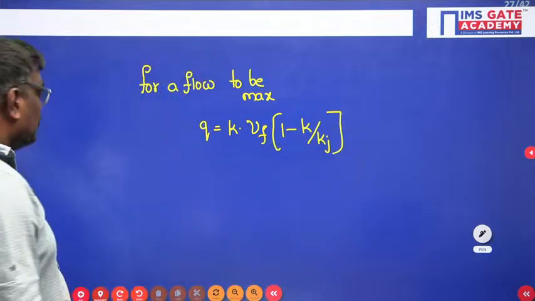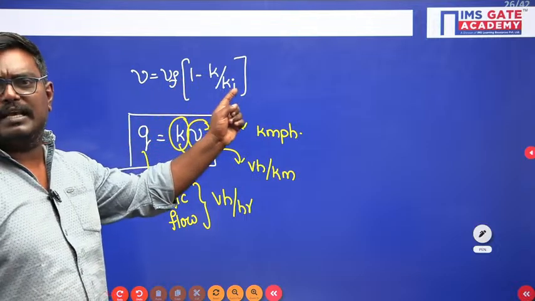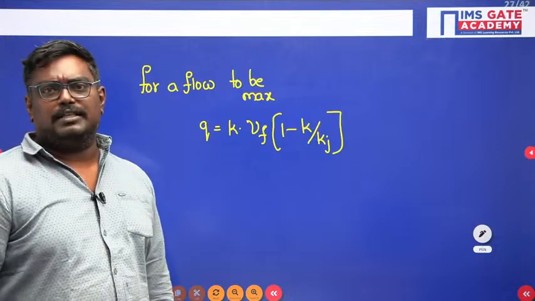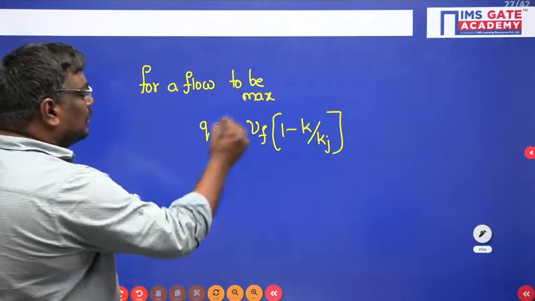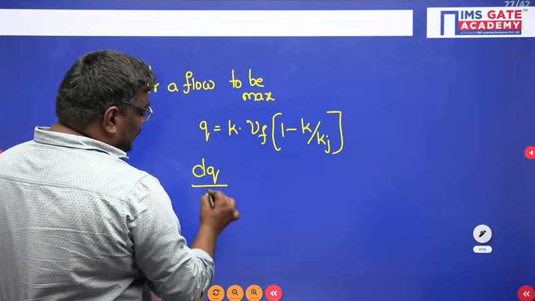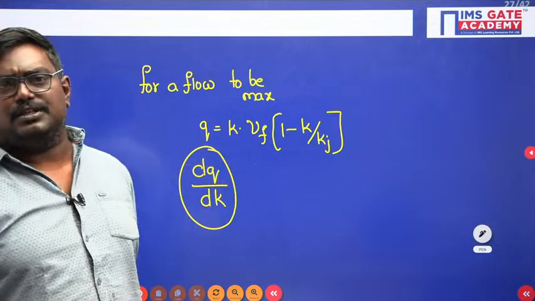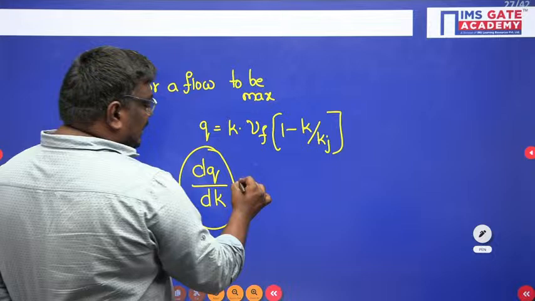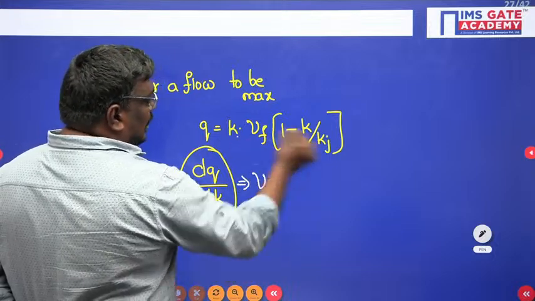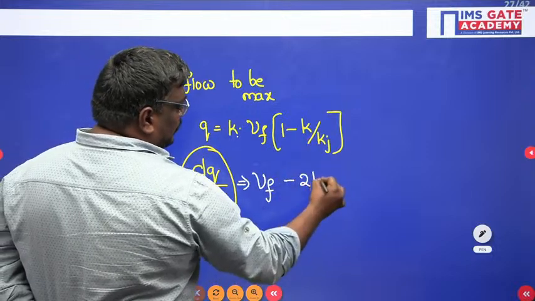Okay? Yes or no? Because V is equal to Vf into 1 minus K by Kj. Babu, Hitesh, are you following, sir? Now see. Here if I take the flow to be maximum, we are differentiating with respect to density. So here, if I take density, you can take Vf and the K is K square minus 2K upon Kj.